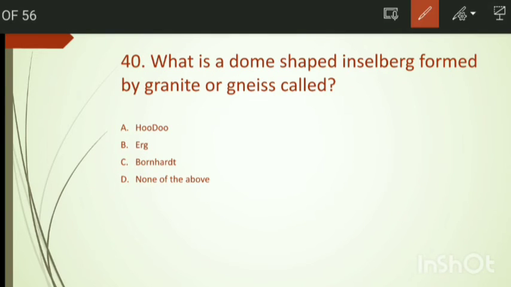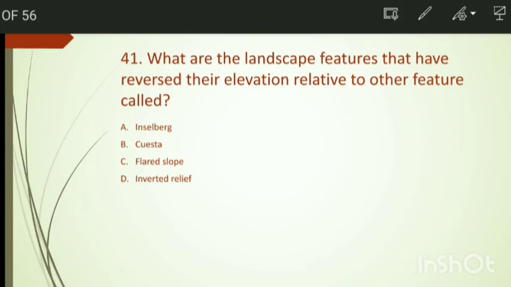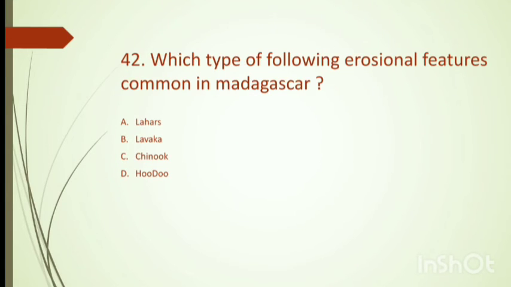What is dome shaped inselberg formed by granite and gneiss called? Options are Hoodoo, Orc, Bernhardt, and none of these. We have the right answer, that is option number C, Bernhardt. What are the landscape features that have reversed their elevation relative to their feature called? Options are Inselberg, Cuesta, flared slope, and inverted relief. The right answer, option number D, inverted relief.